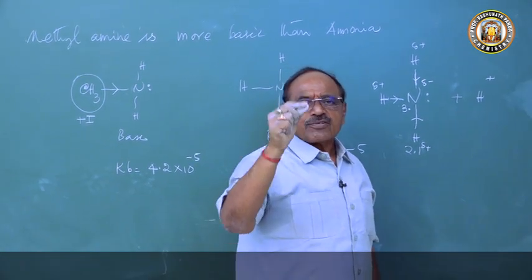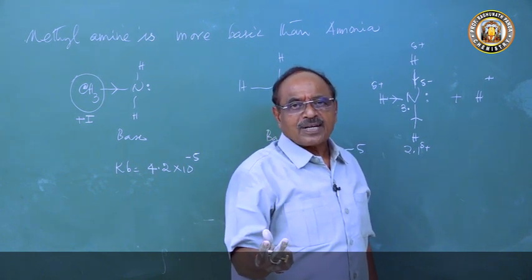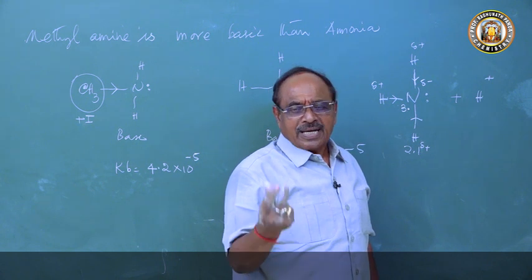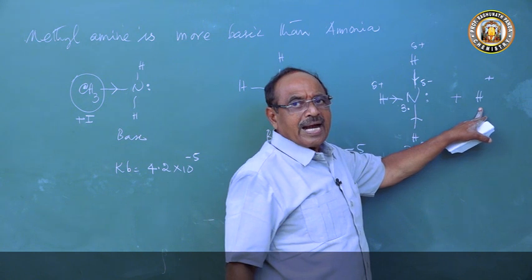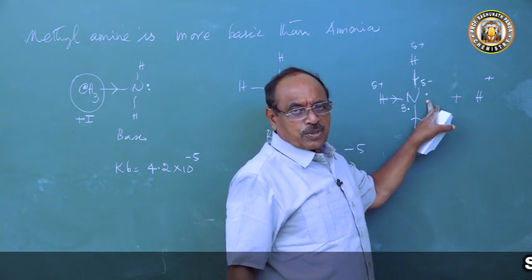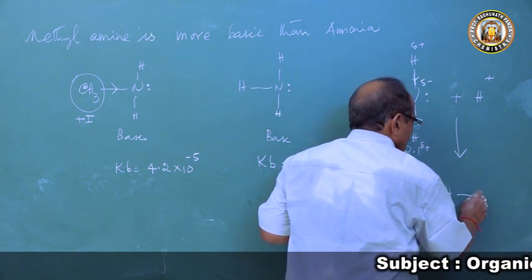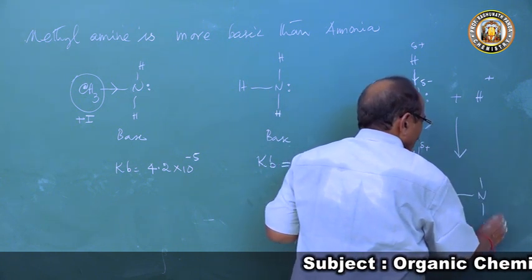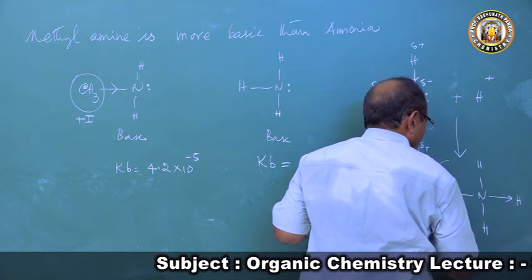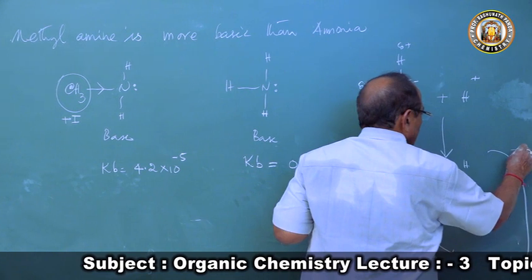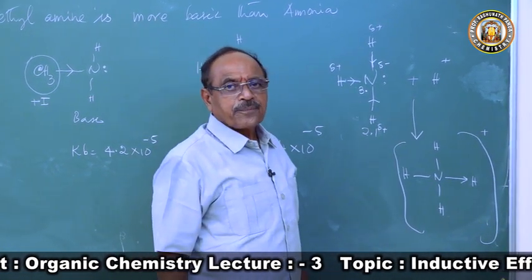The nitrogen atom of ammonia has a delta negative charge and a lone pair of electrons in the non-bonding orbital, hence it donates this lone pair to the H+ proton and accepts the proton to form the ammonium ion. So hence ammonia is basic.